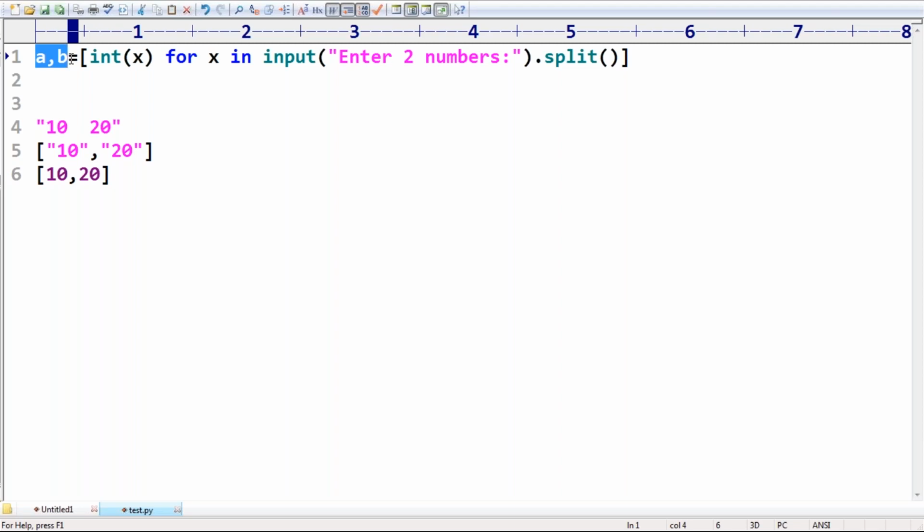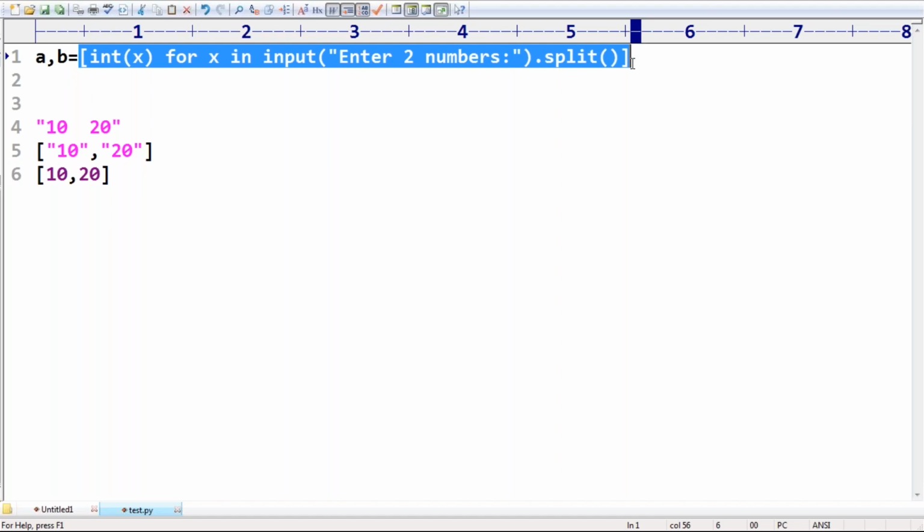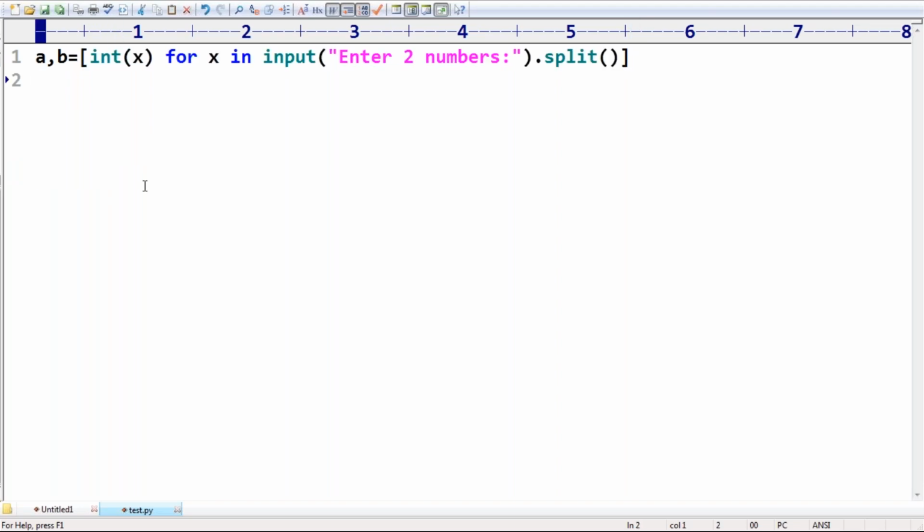The return type of split is a list only, and the elements are strings. This concept is called list comprehension. We are going to discuss it in the case of lists. Here iteration is not required. There we will talk about it in detail. Next, what is the next line I have to take? Print of, you can take either sum or product, no problem at all. Product is a into b.